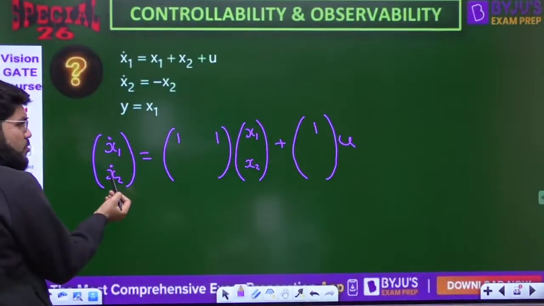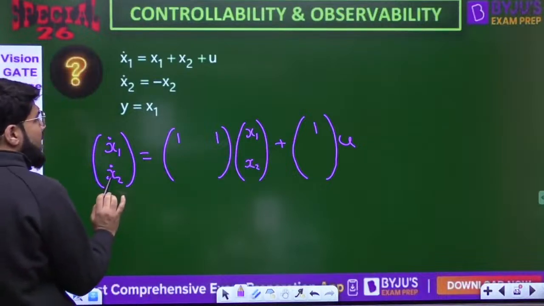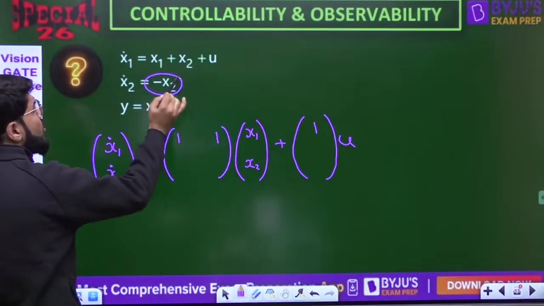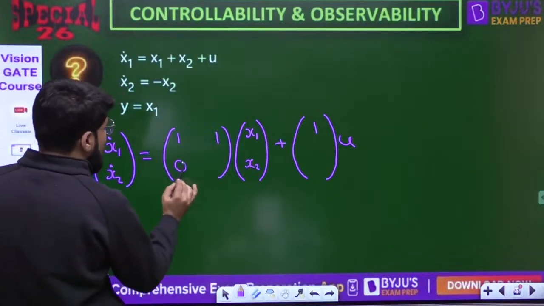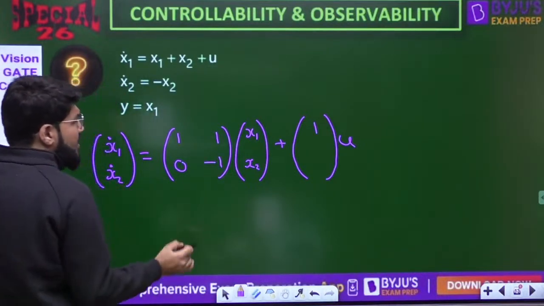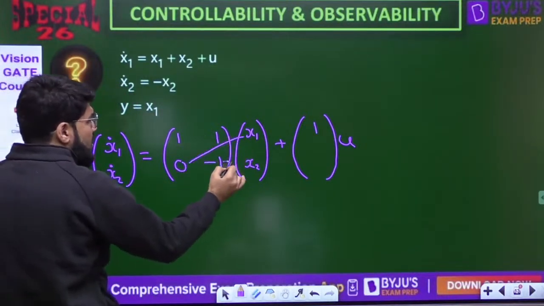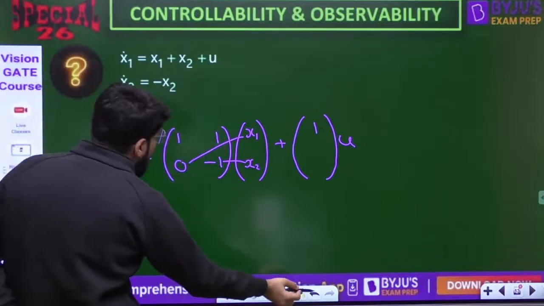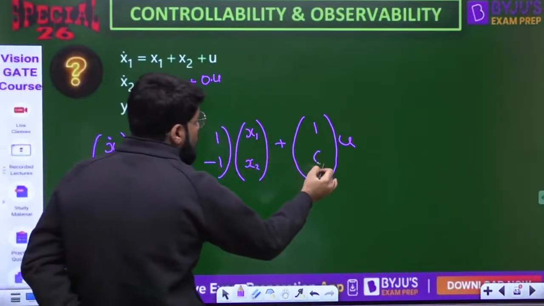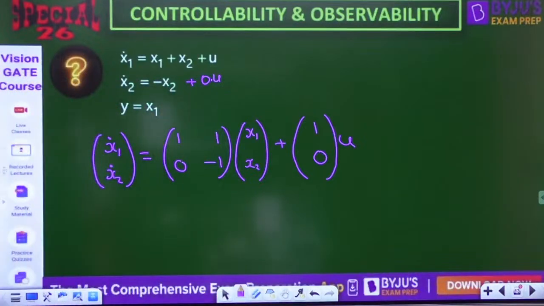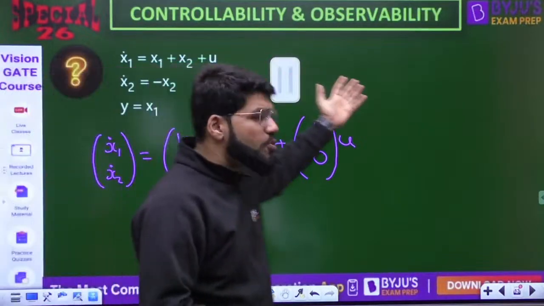Similarly, the second equation, x2 dot, all second rows will come now. X2 dot is minus x2, only minus x2. Where is x1? Absent. Absent means take the coefficient 0. And for minus x2, the coefficient is minus 1. So now you multiply 0 into x1, minus 1 into x2, and you get x2 dot, plus how many times input? There is no input term here, so 0 into u, so the coefficient is 0. If a particular term is missing, that means its coefficient is 0.